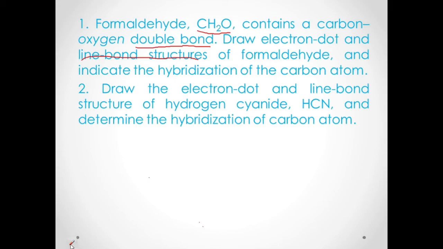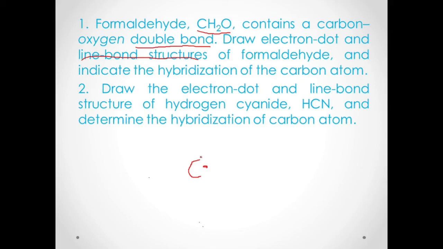So number 2. You can pause this video so that you will have time to find the electron dot structure and the line bond structure for hydrogen cyanide. Okay, now for hydrogen cyanide, carbon is the central atom. For the electron dot, how many electrons are there in carbon?